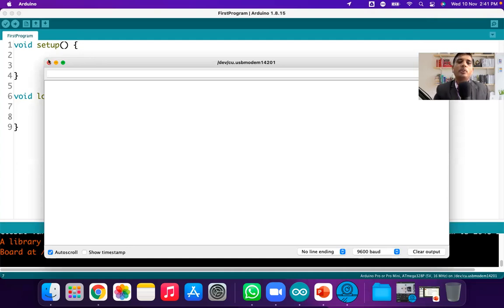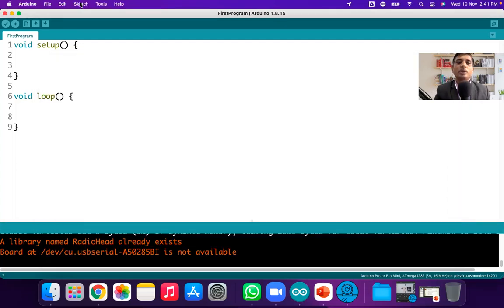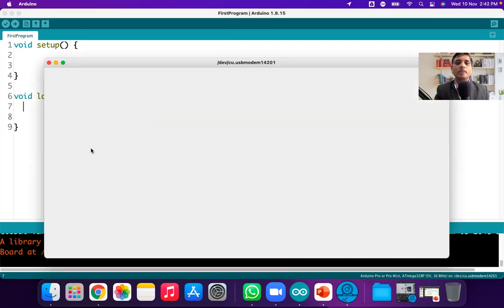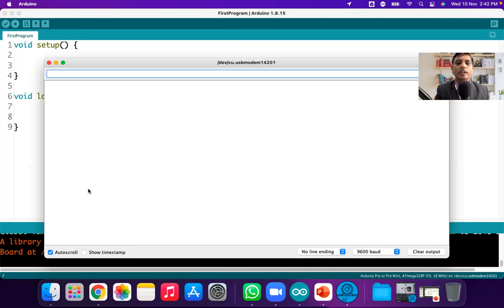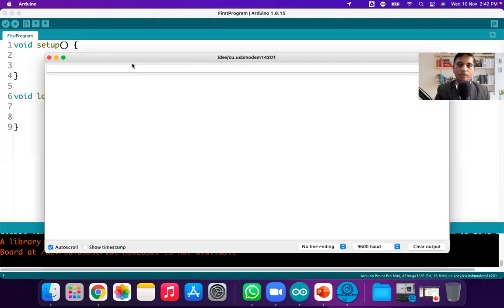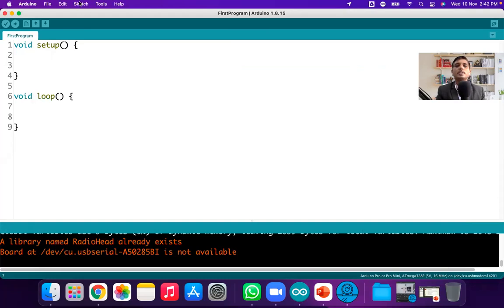But remember here, for serial programming we need this serial monitor. The serial monitor is generally used to receive the data from the Arduino. If the Arduino is sending some data, you can get that data here. And if you want to send data to the Arduino, you can type here, like, I want to send Ganesh. Just type there and click on the send button. When you click on the send button, Ganesh will be transmitted to the Arduino board. So the serial monitor is used to transmit and receive data serially.